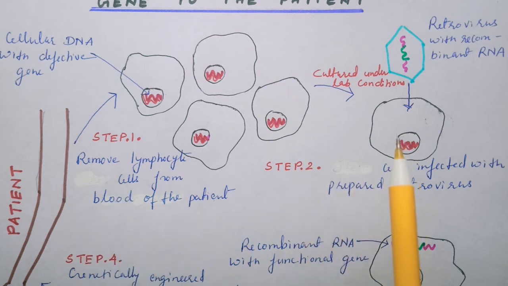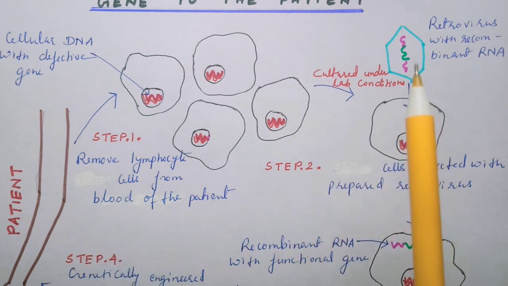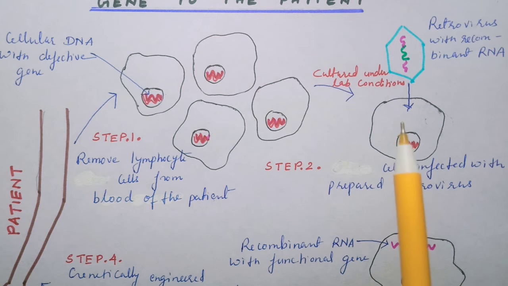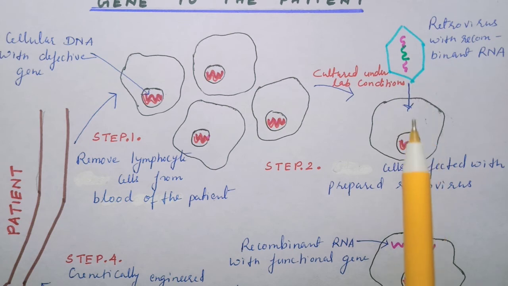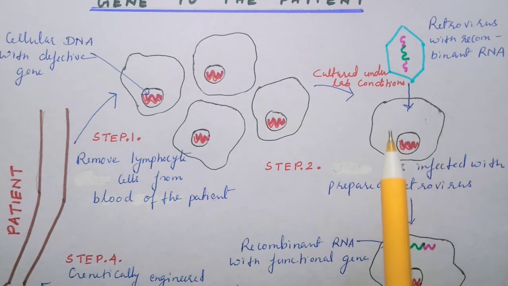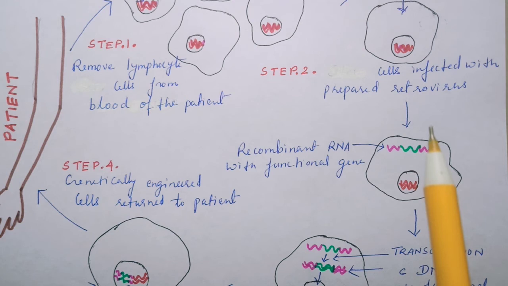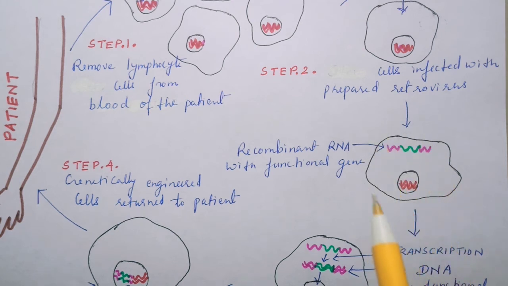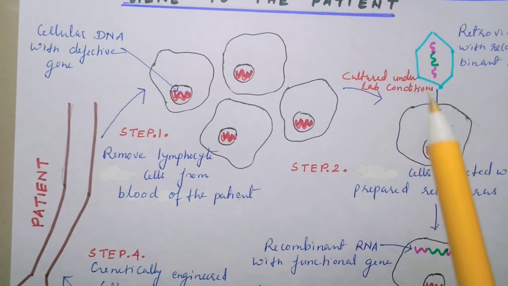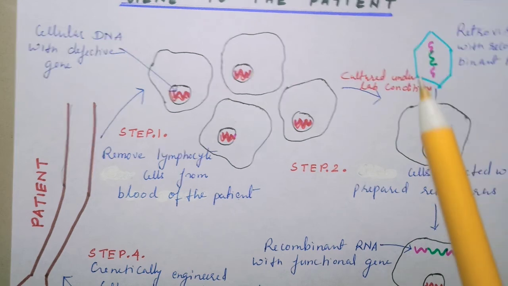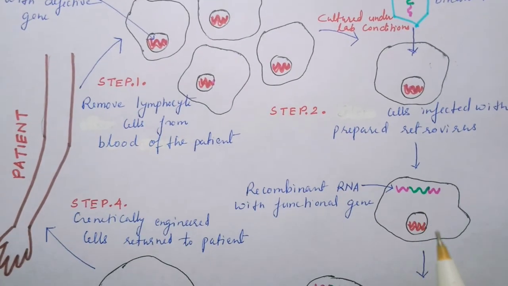body of the patient. Now viruses have the power to infect the living cells of organisms. So when these two are brought together, this virus infects the lymphocyte cells. During this infection, the recombinant RNA of the virus enters inside the body of the lymphocyte cell and comes to lie in the cytoplasm of the lymphocyte cell. Now, the protein coat of the viruses never enters the cell. It is always the genetic material that they contain.